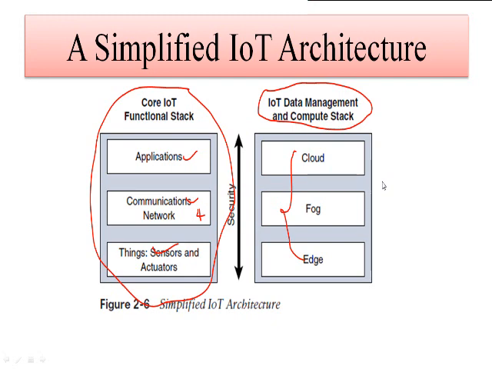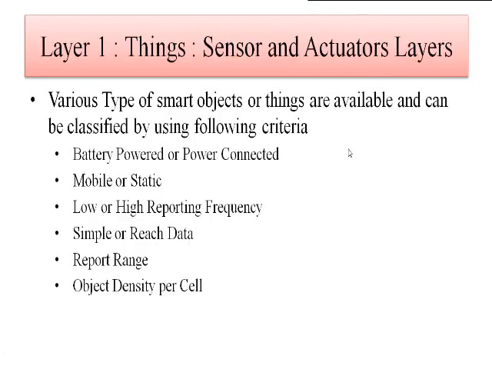If you are processing the data and calculating the result within the network, then it is edge computing. If it is intermediate to the network and the internet, then it is fog, and in the internet, then it is cloud. Simply, in the client server architecture, if processing happens on the client side then it is edge computing, if it happens between client and server then it is fog computing, and if it happens on the server side then that is cloud computing.